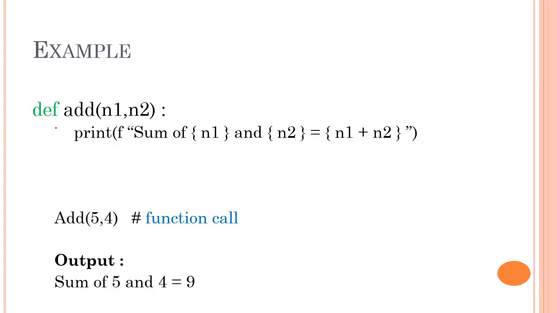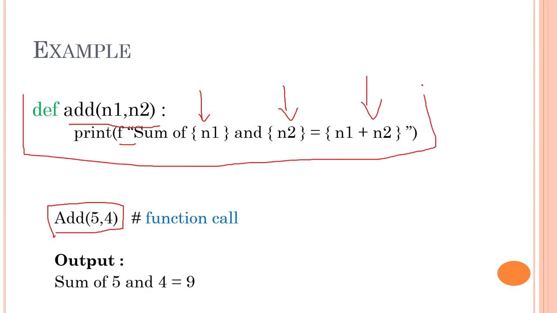So we have def add again, and the print operator with f string. As I've told you, I am personally a lover of f strings, so I use a lot of f strings in our day-to-day life. So I have sum of n1 and n2 equal to n1 plus n2. Whatever the values of n1 and n2 will be, let's say 4 and 5, the answer will be 9. So that is the output of it. This is how you should be calling out a function.